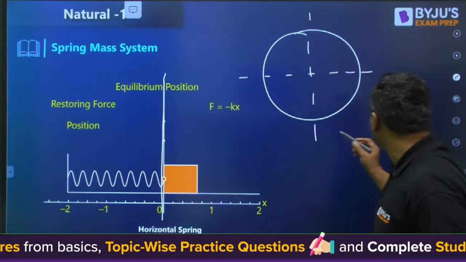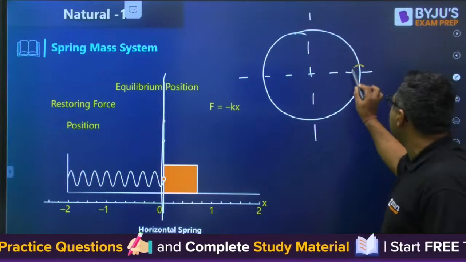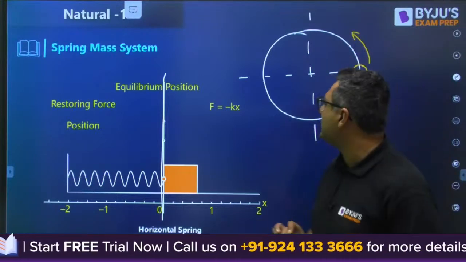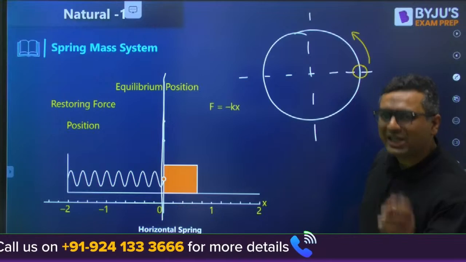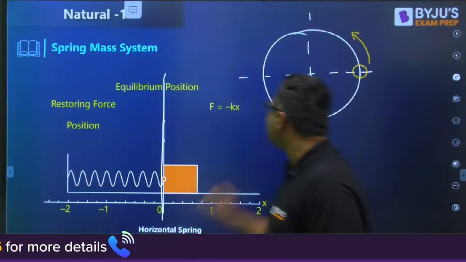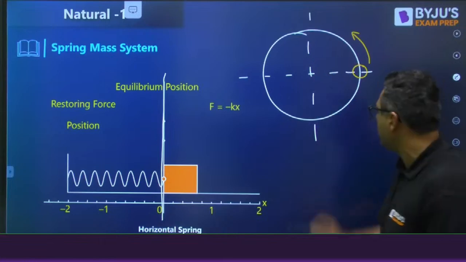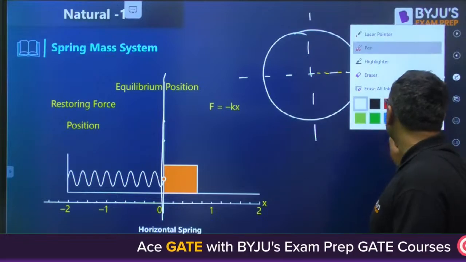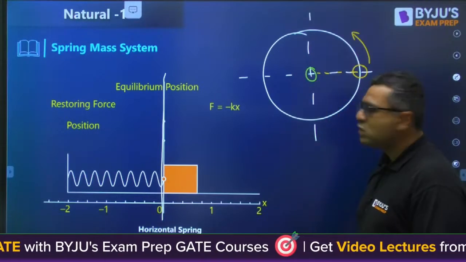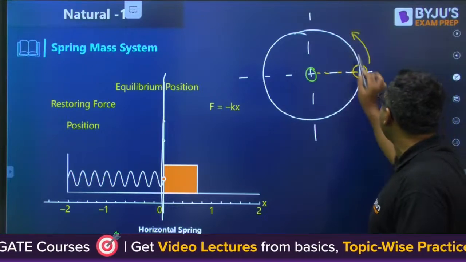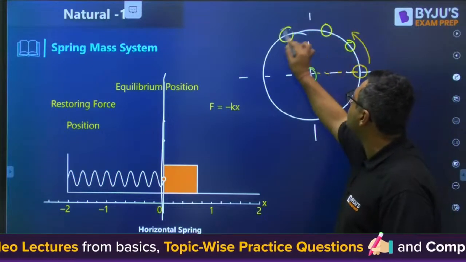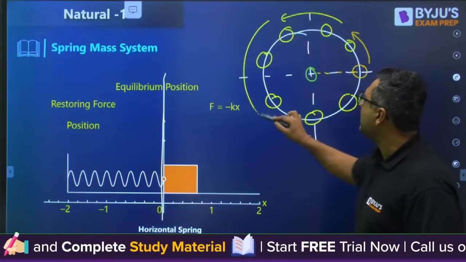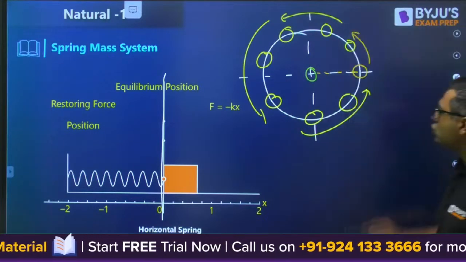Like, let us say we are having a small ball in circular motion. When this ball is moving in the circular motion, if you take its projection on any of the diameters, like let us say I am taking the projection on this vertical diameter, its projection will be coming here. I will show it in a different color. Let us say the projection is shown by green color. This is the projection. Likewise, when this ball will be moving to this position, to this position, to this position, and will be completing this cycle, then I will be showing you the motion of its projection.